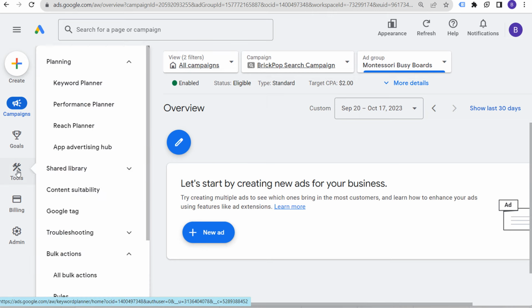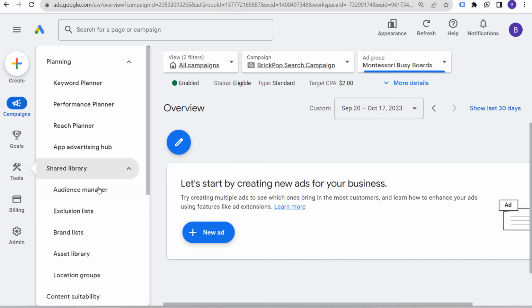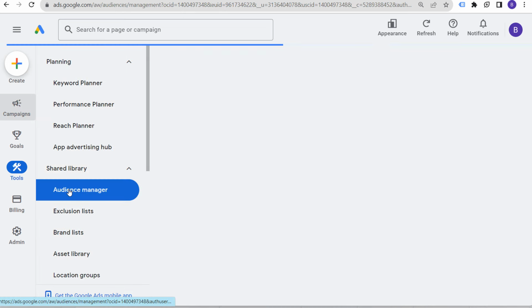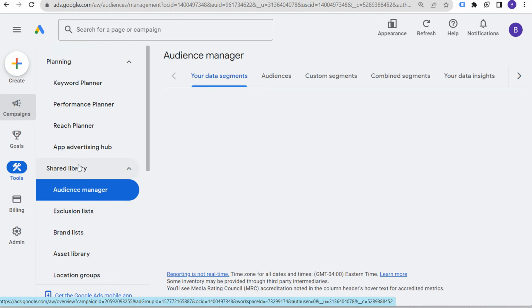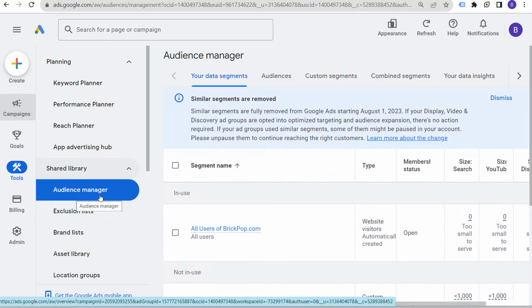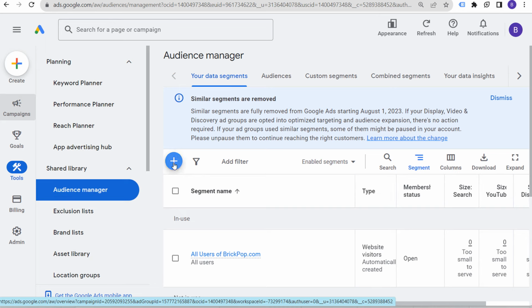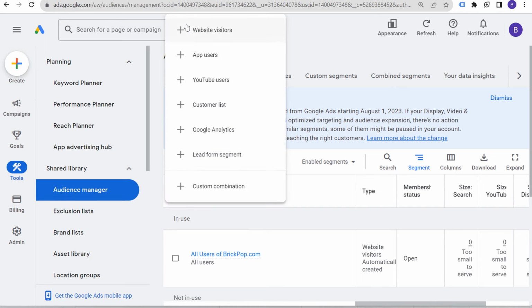So if we come over here to tools, we're in the new Google Ads experience, and we come down to shared library and go to audience manager. You can find this in the old interface of Google Ads as well, just by going to tools and settings and shared library, and you'll see audience manager. What we can do is quickly click on the plus sign here. All of these, if they are relevant for your business, should be used within your advertising.